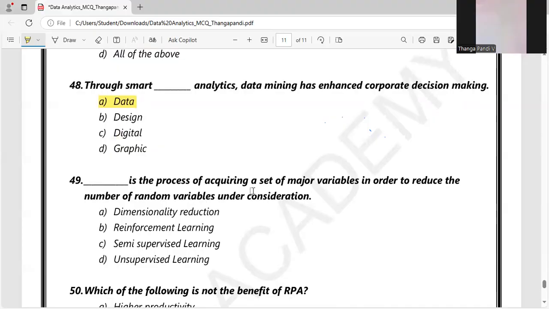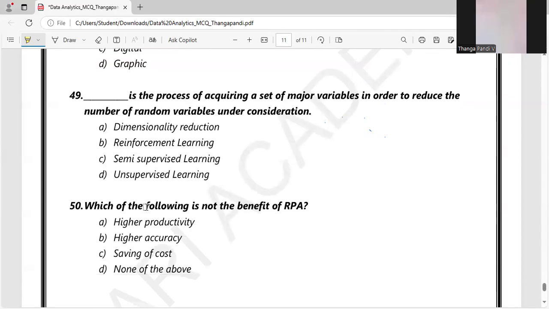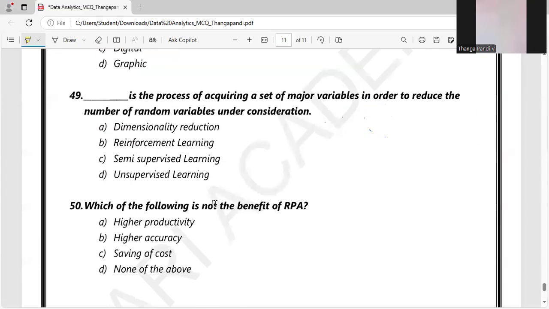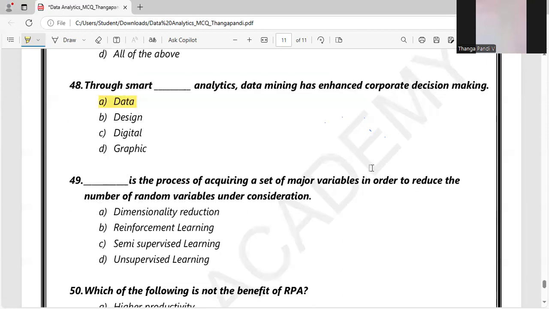Dash is the process of acquiring a set of major variables in order to reduce the number of random variables under consideration. So let's look at the options: dimensionality reduction, which is one of the machine learning techniques, reinforcement learning, semi-supervised and unsupervised learning. In the question itself, they mention a set of major variables in order to reduce the number of random variables.